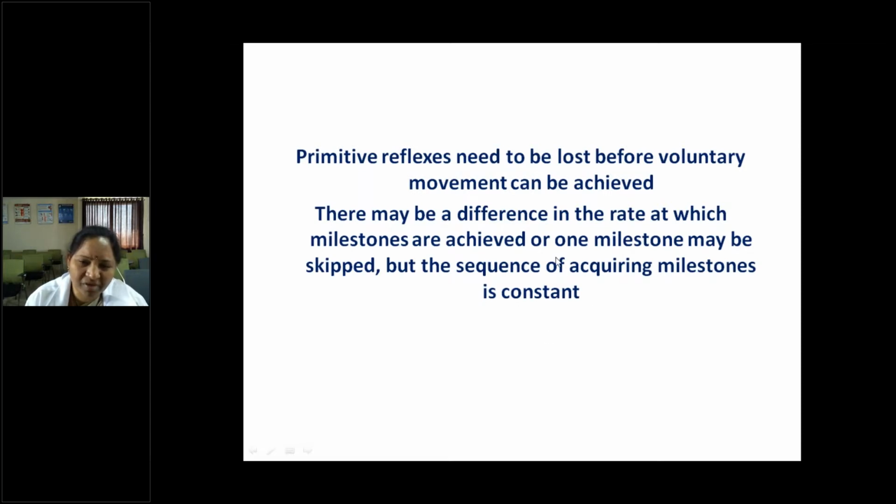Sometimes some people may skip some milestones, but some may develop early, like by the 7th month somebody can sit without support. Some babies may sit without support at around 10 months. Both are normal, but only the sequence will be the same.